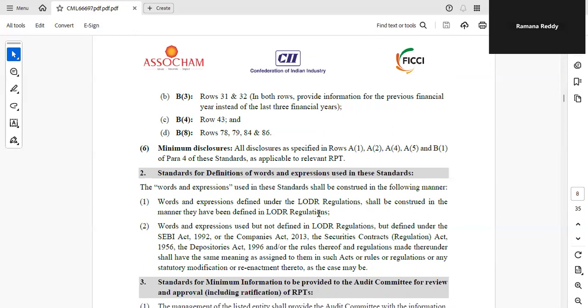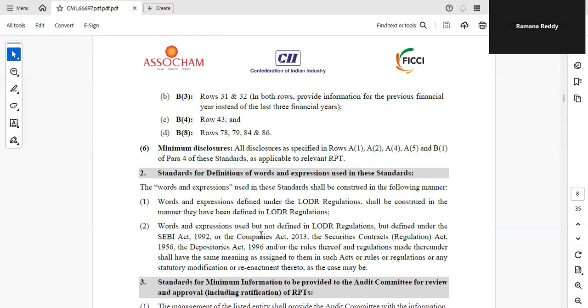Now, when I explain standards for definitions, the words and expressions used in these standards will be construed under LODR regulations in the manner they have been defined in LODR regulations.